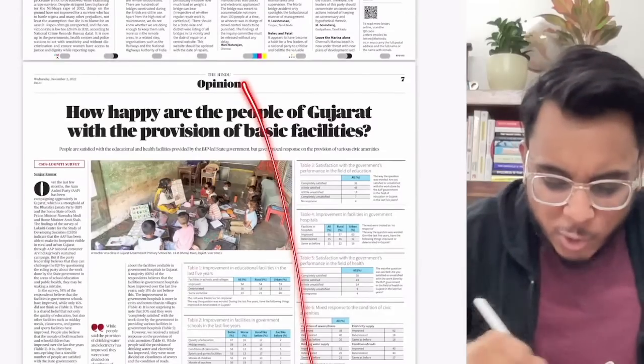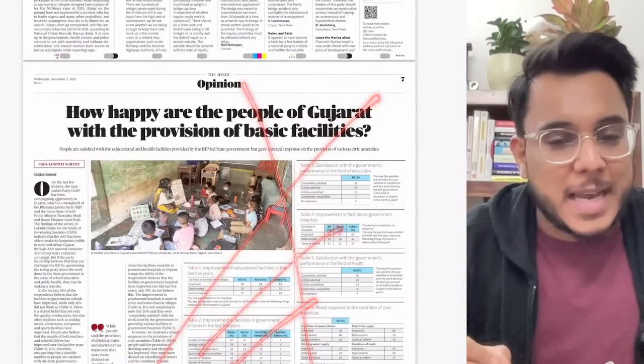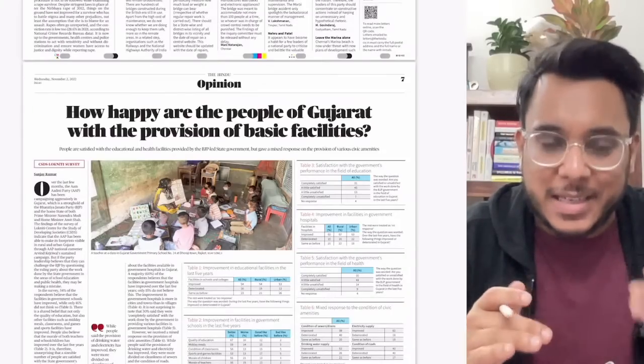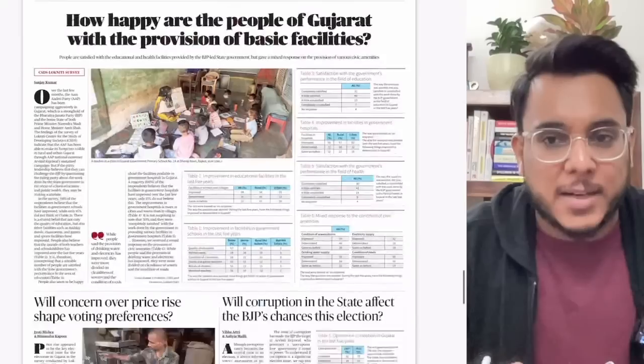Okay, you don't need to follow this particular thing, because by the time you write your exam, the elections would have been conducted. These are just the opinion polls, so it doesn't matter for the exam.